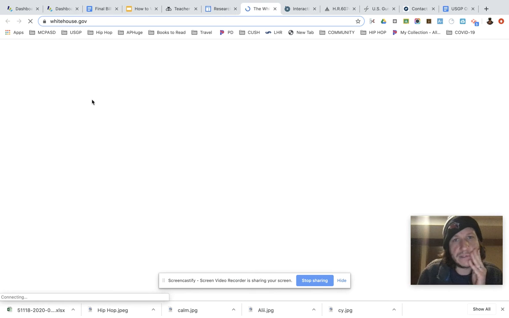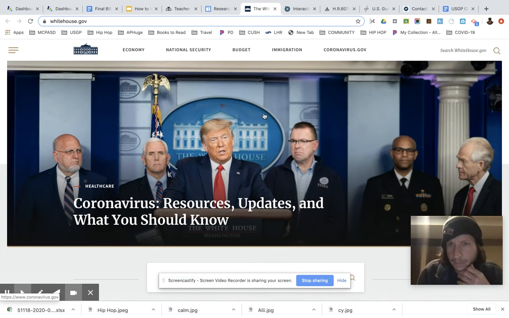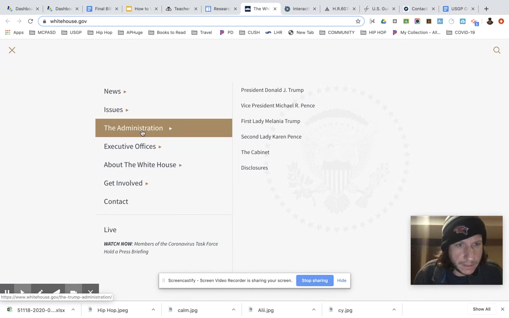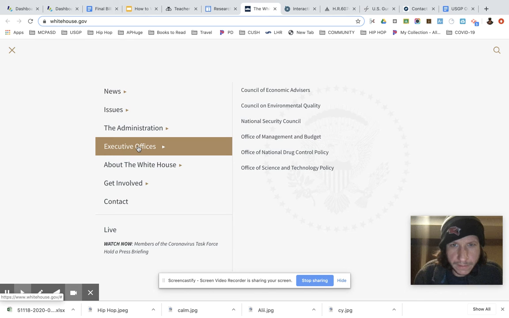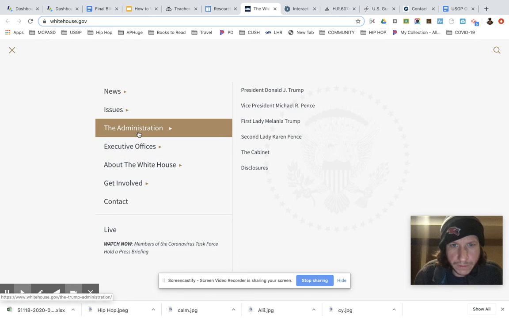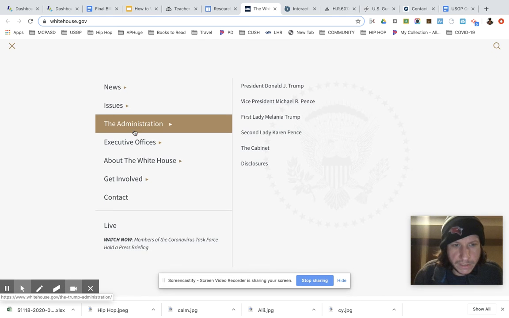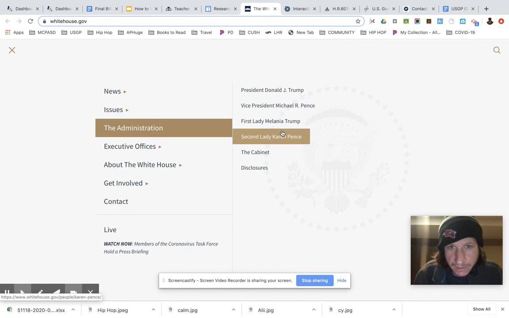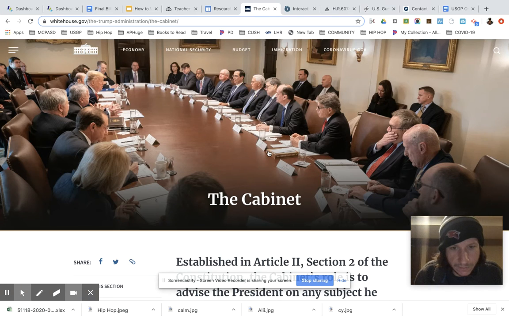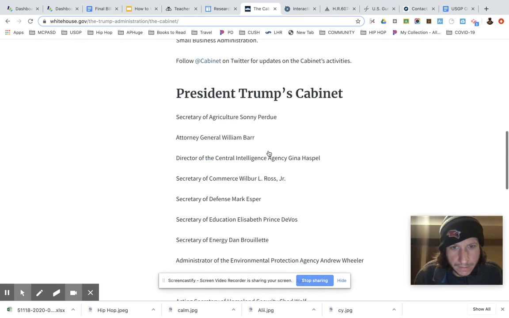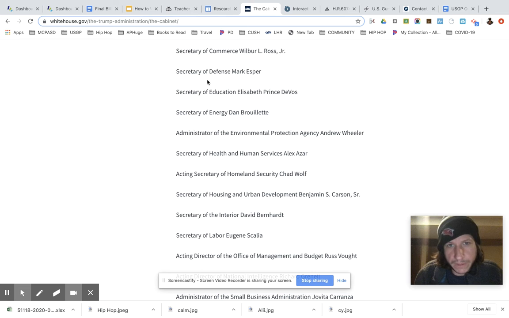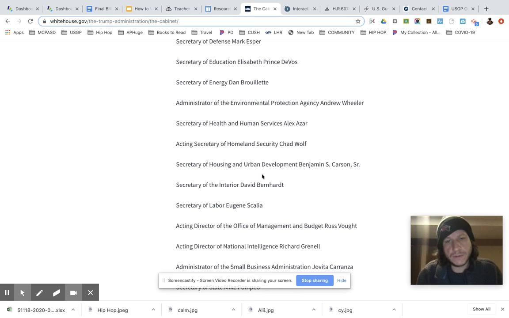And so when you go to the White House's website, you're looking for, hey, so again, this is telling you where the emphasis of the White House currently is located. You want to look at executive offices. They change this every time the president comes in. I would imagine under the cabinet, you'll get a sense of where the executive offices are. Yeah, so we got the Department of Education, Department of Defense, Department of Commerce, Department of Energy, Department of Health and Human Services, and so on and so forth.